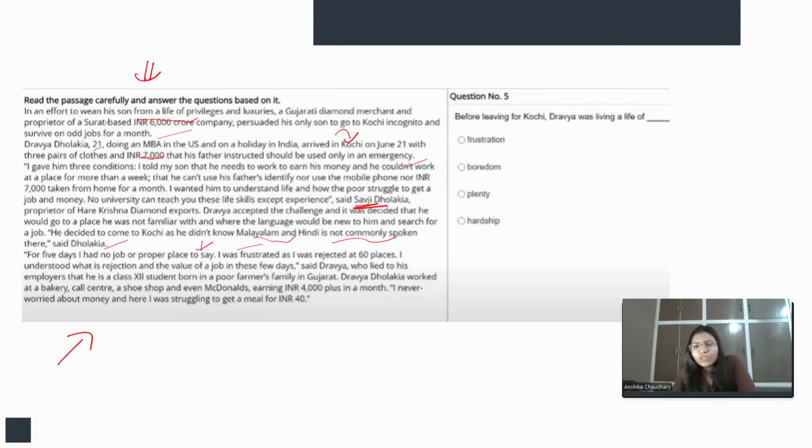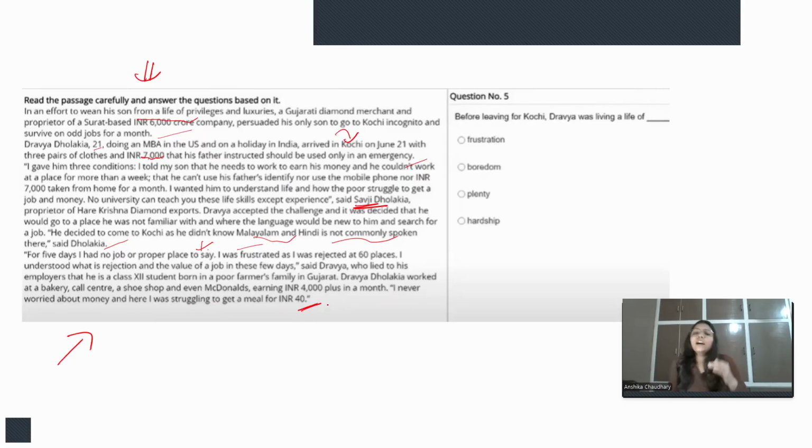All right. Dravya Dholakia worked at a bakery, call center, a shoe shop, and even McDonald's, earning 4,000 plus a month. So even after working in different places like a bakery, call center, shoe shop, etc., he could only earn 4,000 rupees. I never worried about money, and here I was struggling to get a meal for 40 rupees.